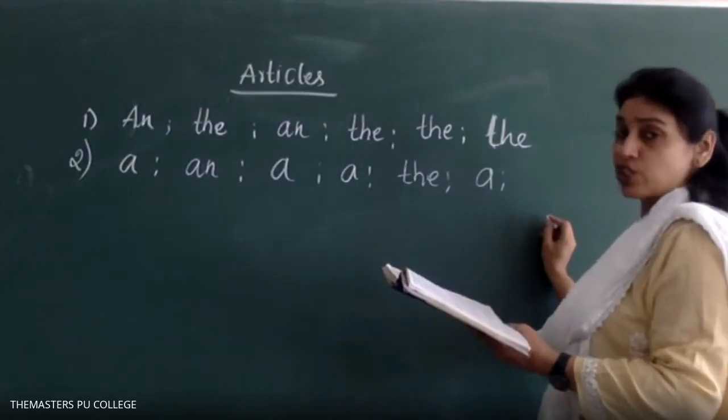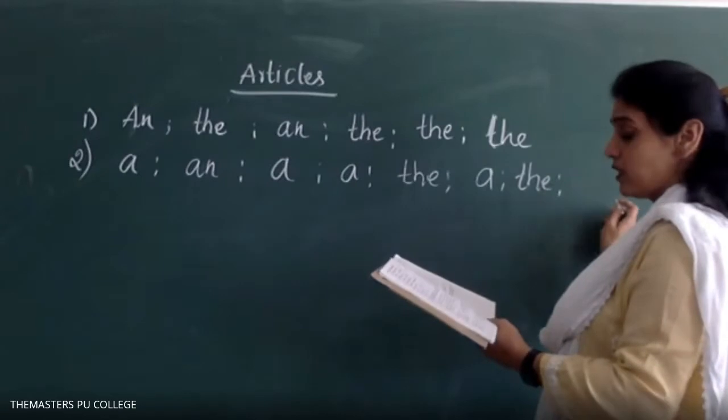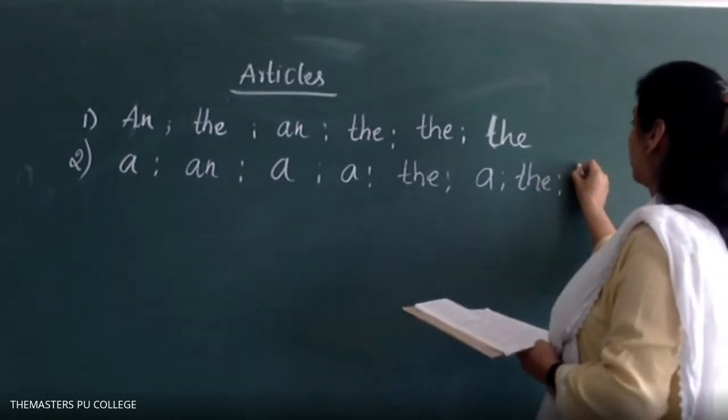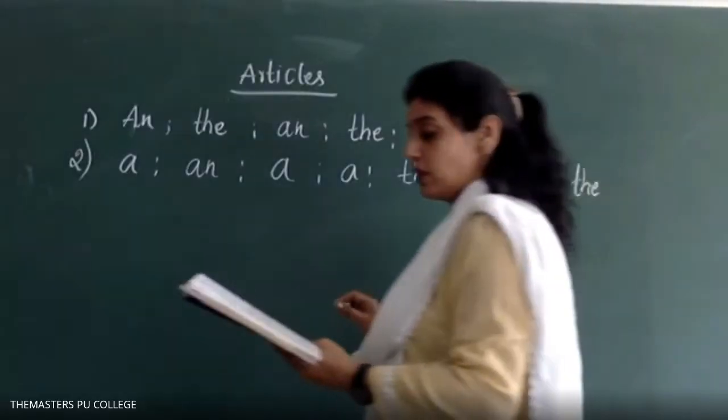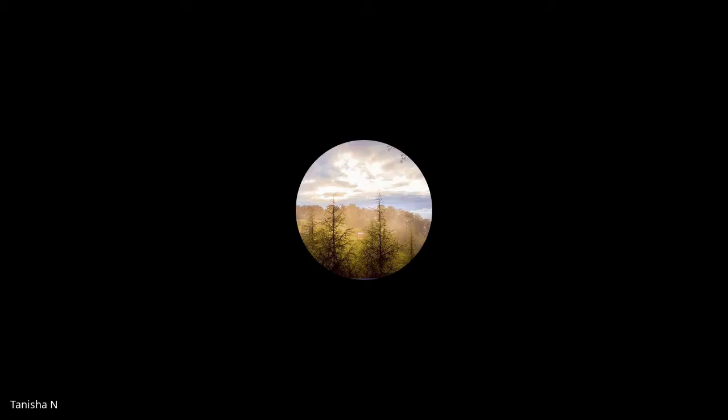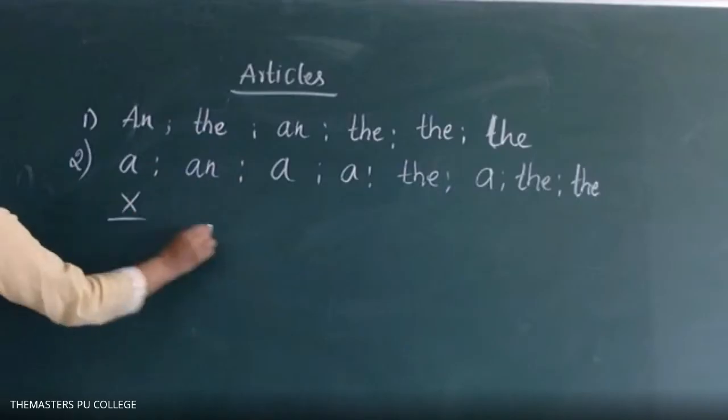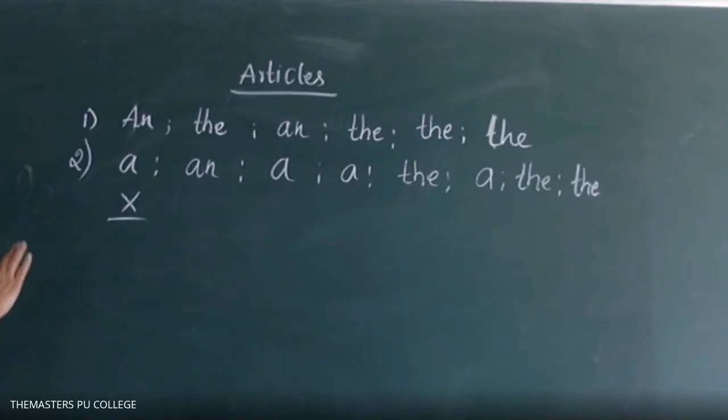At dash edge. At the edge of dash forest. The forest. Edge of the forest and ask for dash help. X. Ask for the help. Sorry, X. Ask for help is correct. Ask for help also is correct.